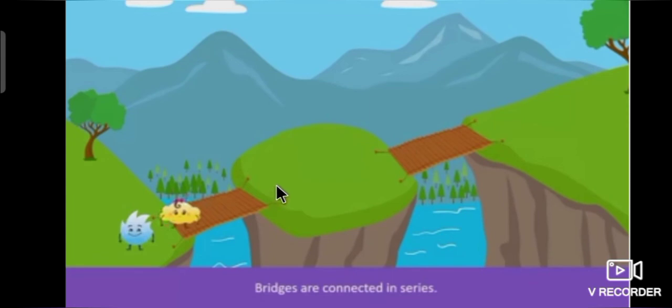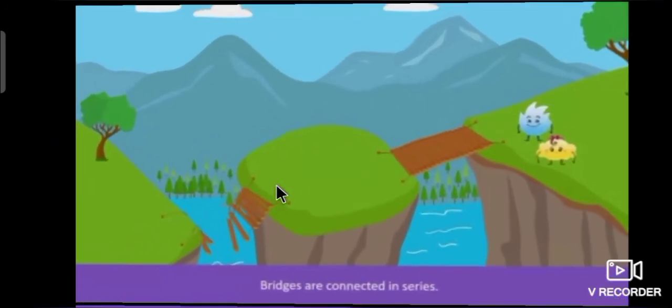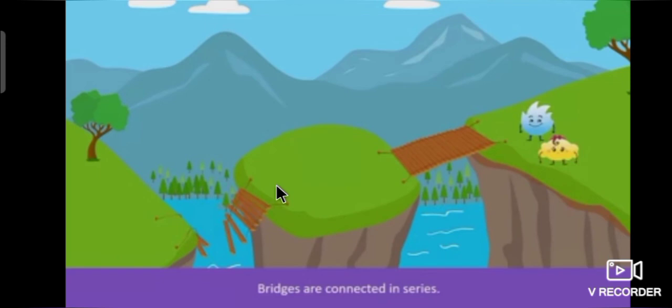Here we'll see bridges connected one after another. We will cross easily. But if a bridge collapses, we are not able to cross. This is the disadvantage of the series circuit, and it is not preferred in our homes.